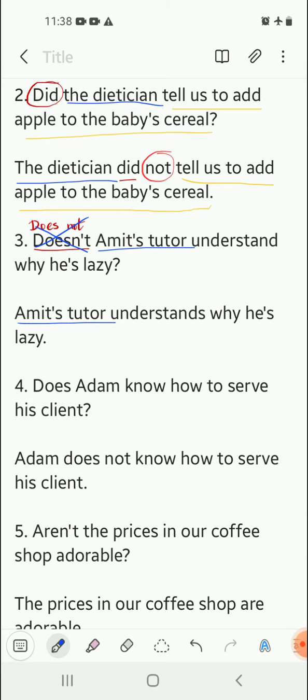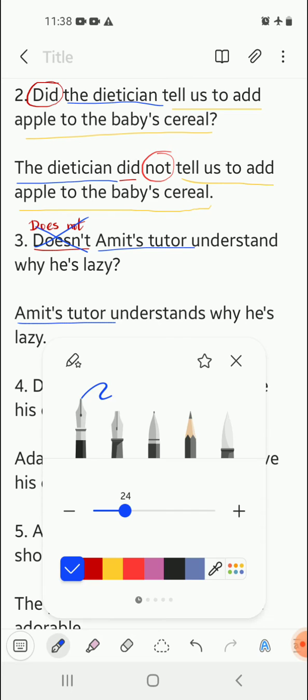This is the rule. Whenever there are words like no, not already in the interrogative sentence, then when we are converting into an assertive sentence, these words will not be used. In that case, we simply remove the questioning word and complete the sentence using the normal tense and the verb in the normal tense form.